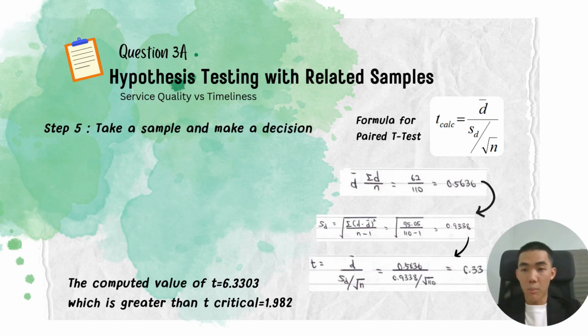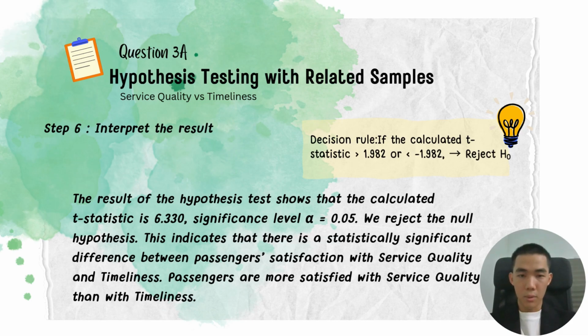And now for this part, we will be calculating the t-value of these samples by using the formula given. The t-value calculated is 6.33, which is greater than the t-critical value, which is 1.982. For the final step, in our case, since the t-value is greater than 1.982, we reject the null hypothesis. This means there is a statistically significant difference in satisfaction level between the two LRT lines. Passengers are more satisfied with the service quality than with timeliness.